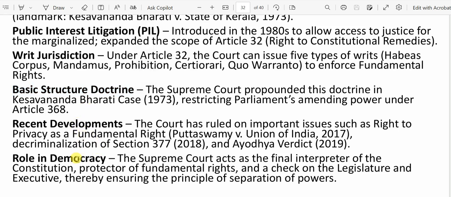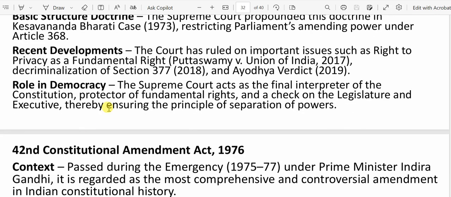Now, recent developments, what are the cases going on? You can also check the role the Supreme Court plays in maintaining democracy. It basically ensures the principle of separation of power, right?